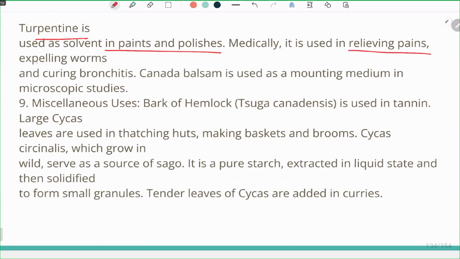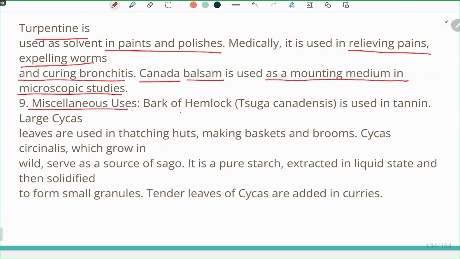Medically, it is used in relieving pains, expelling worms, and curing bronchitis. Now, Canada balsam is used as a mounting medium in microscopic studies in microbiology labs.